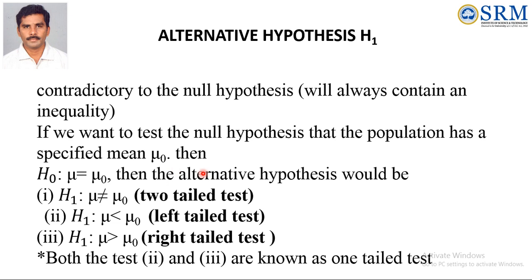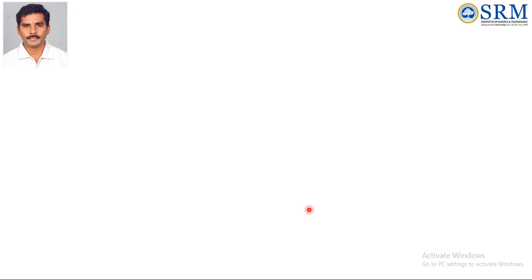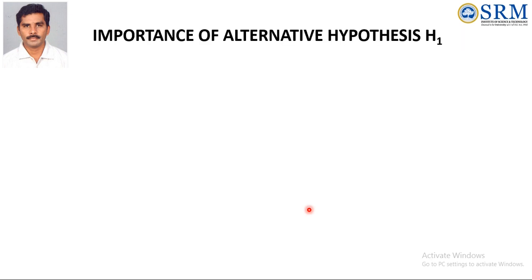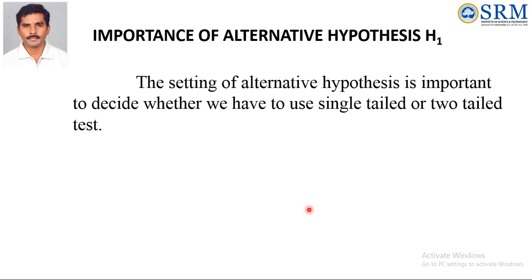But fixing the alternative hypothesis is important. You have to decide the alternative hypothesis based on the physical nature of the problem. So what is the importance of alternative hypothesis H1? The setting of the alternative hypothesis is important to decide whether we have to use the single tail test or two tail test.